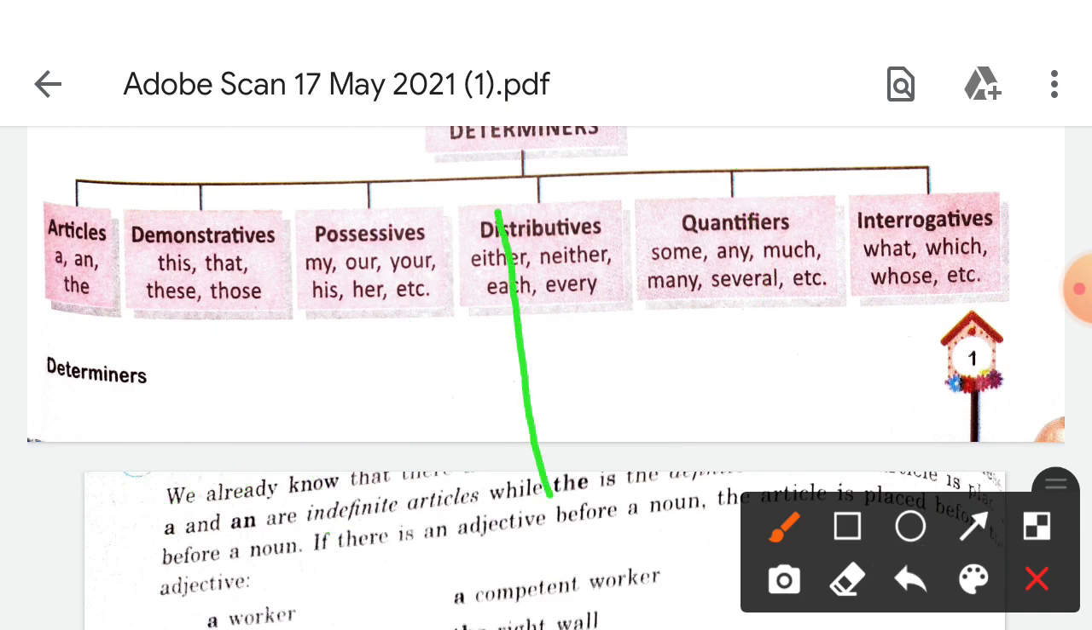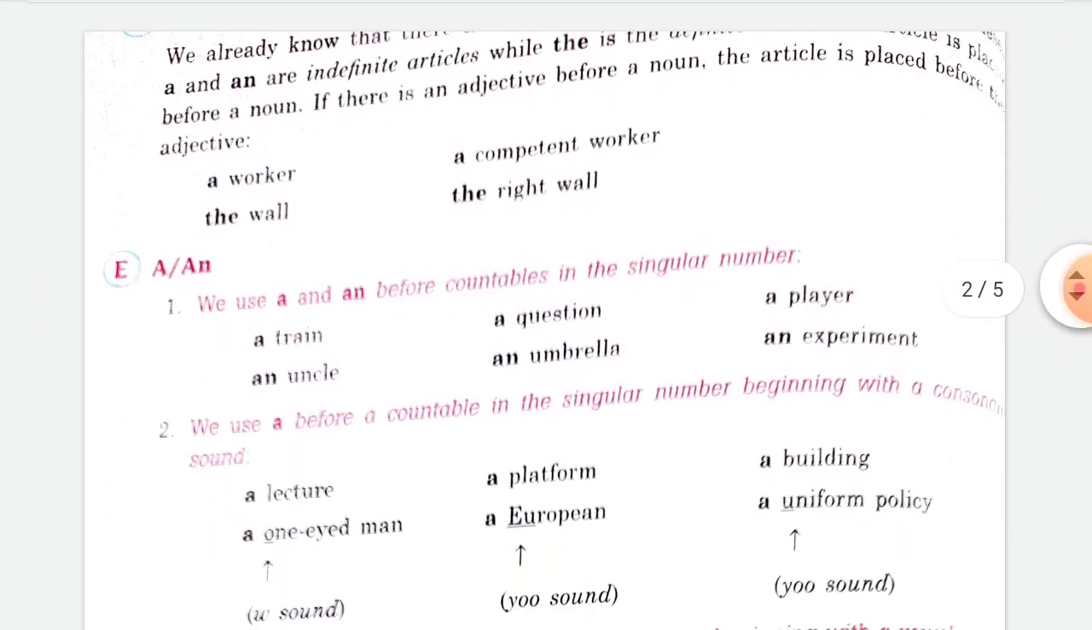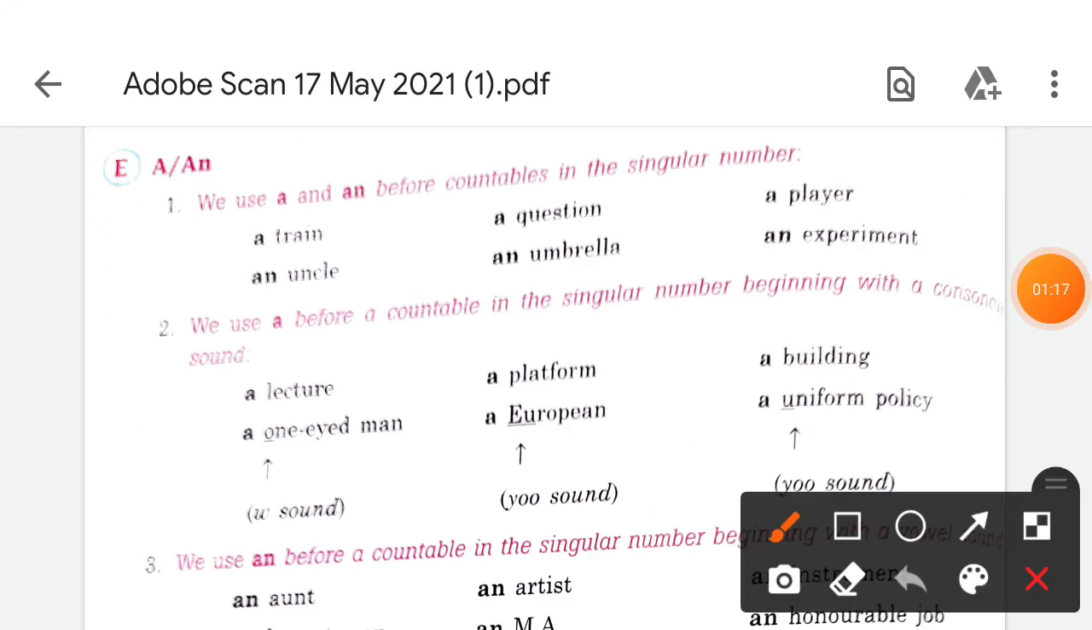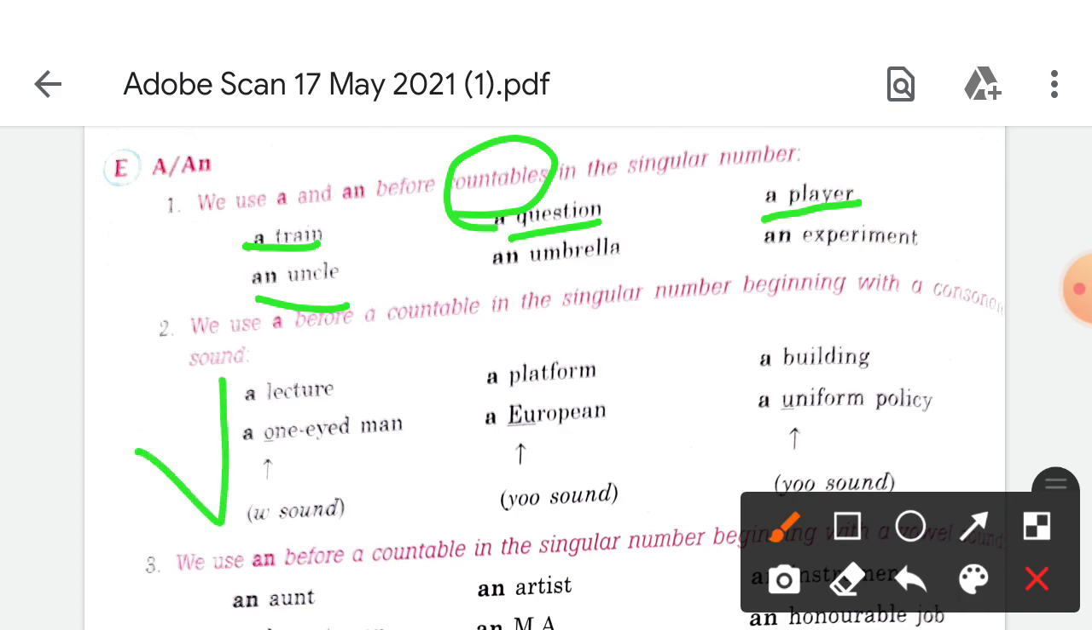Let us start with a and an. Where we use them, as I have told you, is before a countable noun. So here: a train, a question, a player, an uncle, an umbrella, an experiment. These are countable nouns, so before them we use a or an. First I will tell you about the vowels.